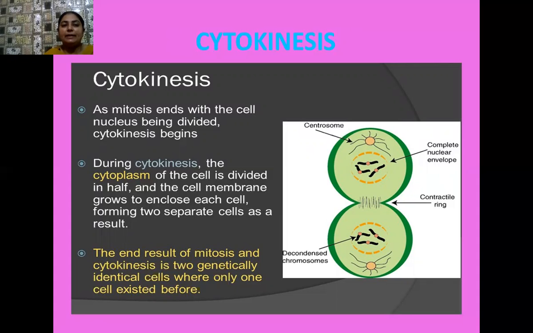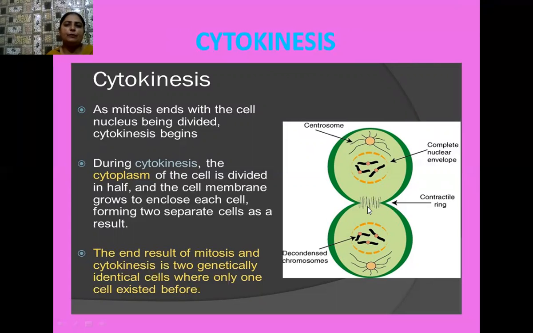Earlier there is one parental cell, but after cytokinesis, the division of the cytoplasm, it is distributed between the two daughter cells, and now there is an appearance of the cell membrane also, which separates the two daughter cells from each other. So see here it is written, contractile ring.